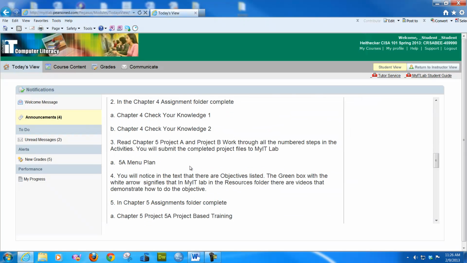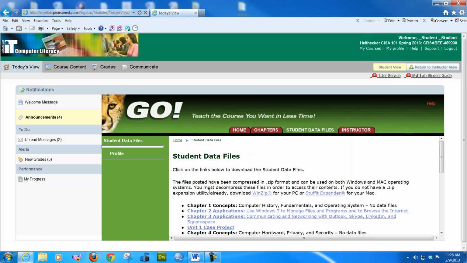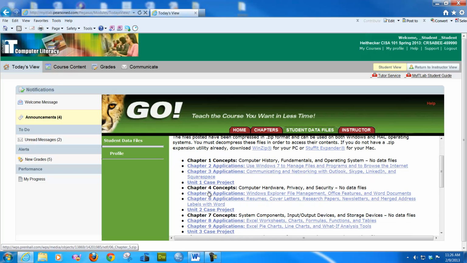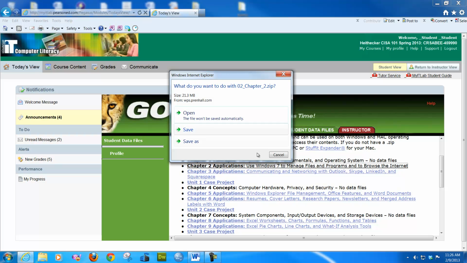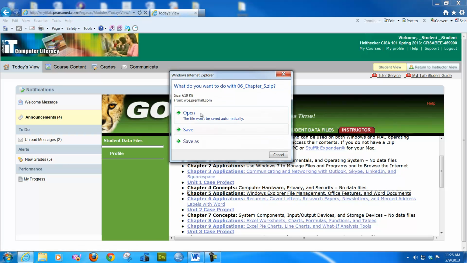Just scroll down, and here's week 1 right there. That's all your data files. That is where you will find your data files. So for chapter 2, there's your data files. You have to save them. And for chapter 5, here are your data files.